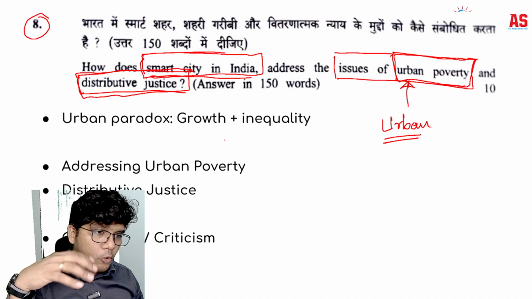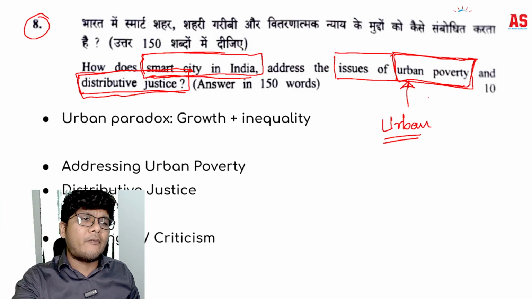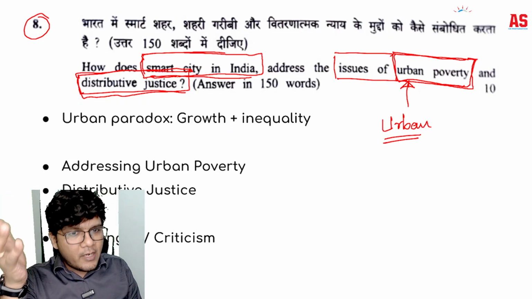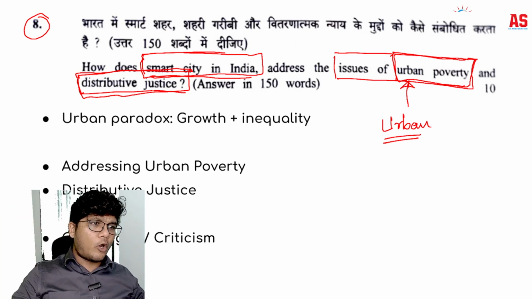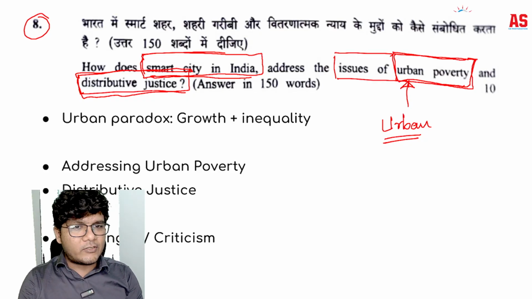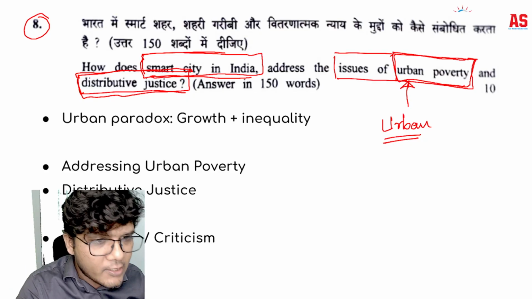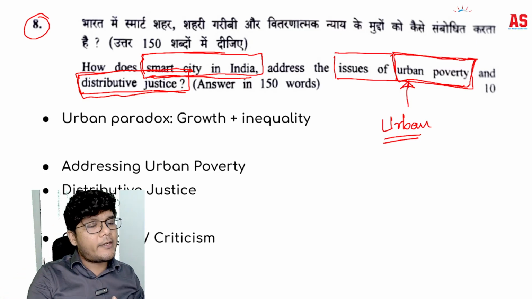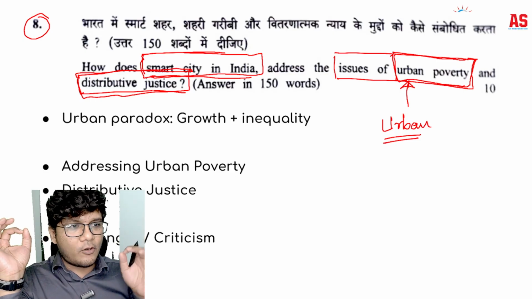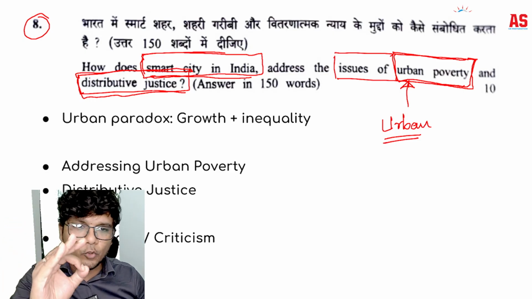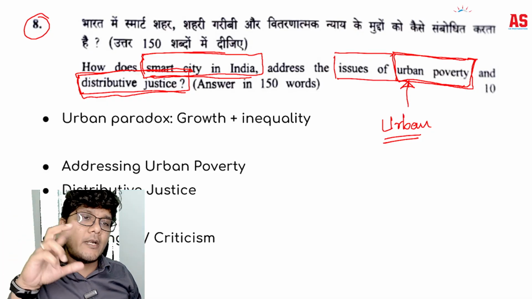But how do you get more marks than others? You have to be very crystal clear. First, mention urban poverty, mention how that issue is addressed, then mention distributive justice, and then mention how that issue is addressed. Now, when you talk about any negative externality or criticism, at that time you can combine the two and write, because it's just 150 words, and then you can give a consolidated solution for both of them. But when you're talking about addressing the issues of urban poverty and distributive justice, make sure that you segregate both of them and write under two different headings.